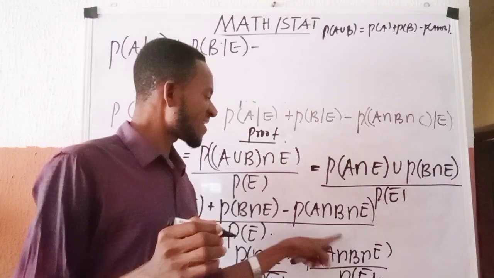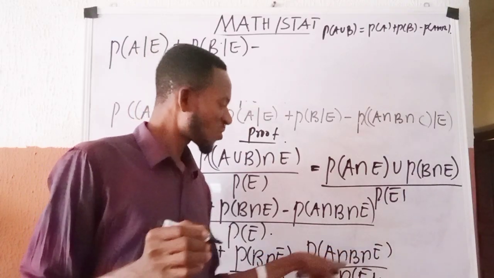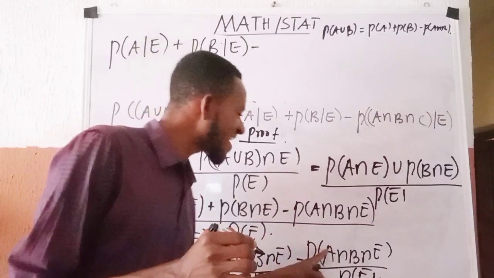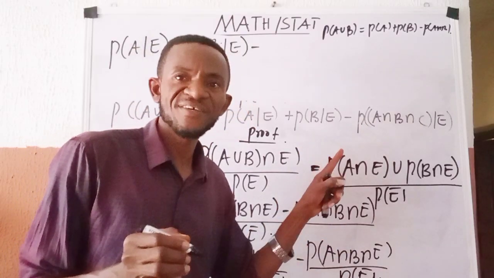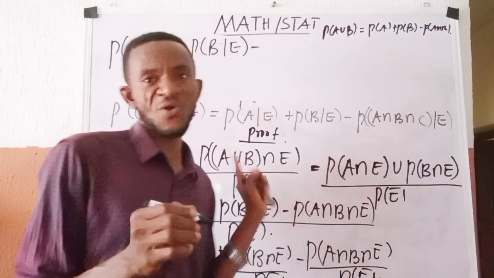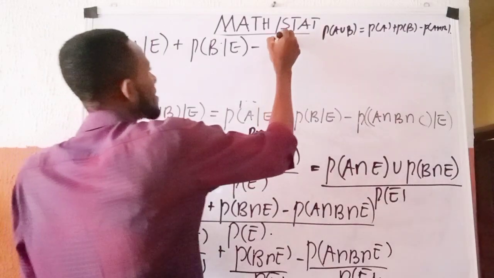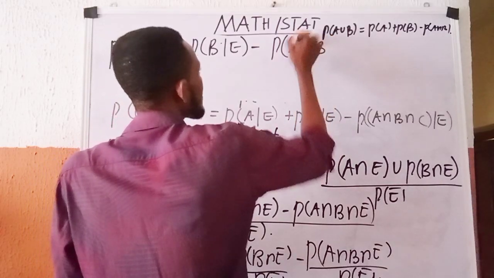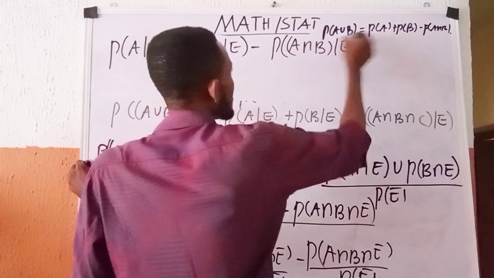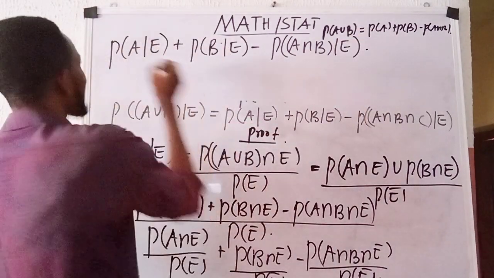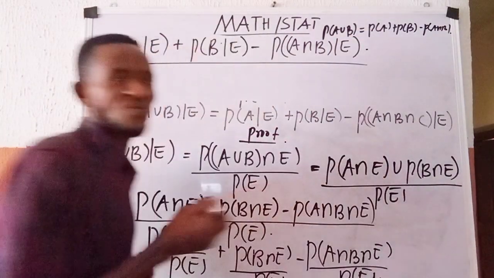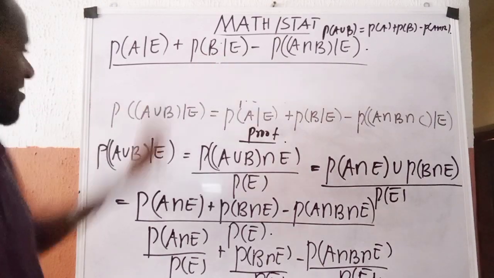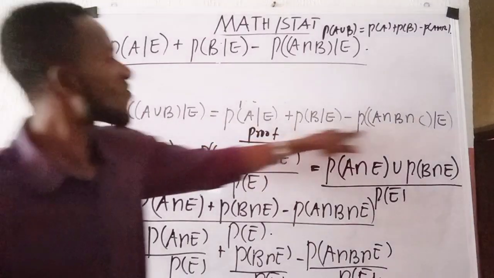Then the probability of A intersection B intersection E all over P of E is just like you are saying the probability of A intersection B occurring given that E earlier had occurred. And you are going to write it as P of A intersection B given that E earlier had occurred. And that is exactly what you were asked to show. You were asked to show that this quantity can be equal to this quantity.